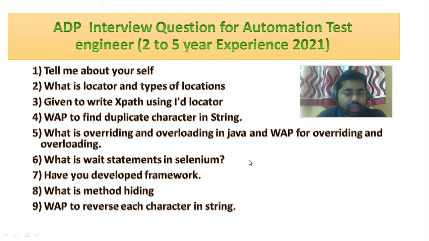So till now, what I have told you: whatever topic you are learning, even if it is Selenium or Java, you have to know the proper definition. You have to know the code, and if you are writing any code, you have to understand that code also. We cannot write any code blindly.